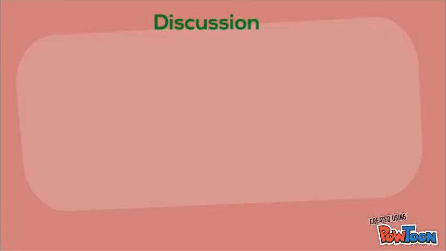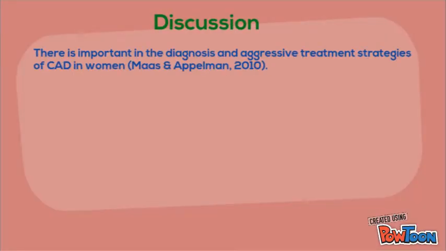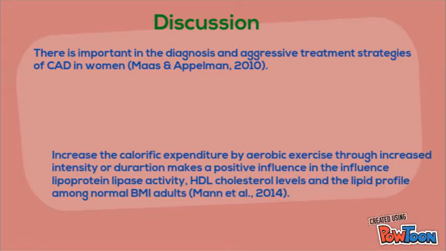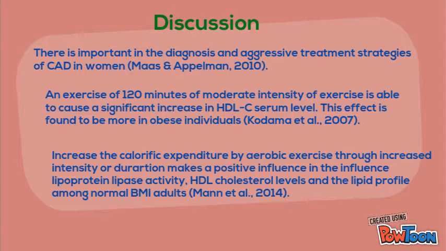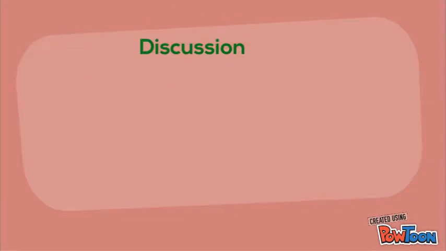As for discussion, a few researchers showed that there is interaction between moderate intensity exercise, such as aerobic exercise, and can be beneficial in increasing HDL-C levels in CAD patients with different BMI.